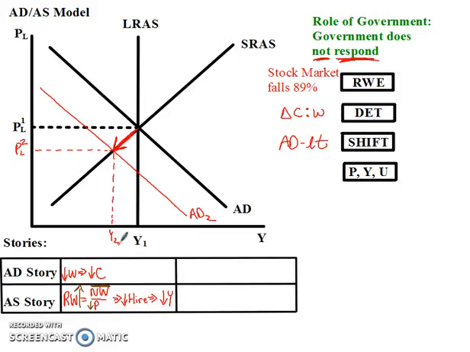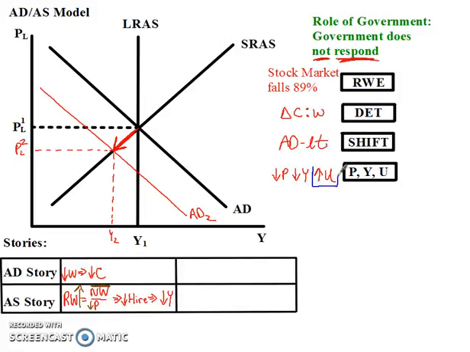GDP is going to fall. Let's record that over here. So prices are going to go down, gross domestic product is going to go down, and then that's going to create unemployment. Unemployment is going to rise. Now, unemployment's going to be the key to our story. This is going to be our key right here.